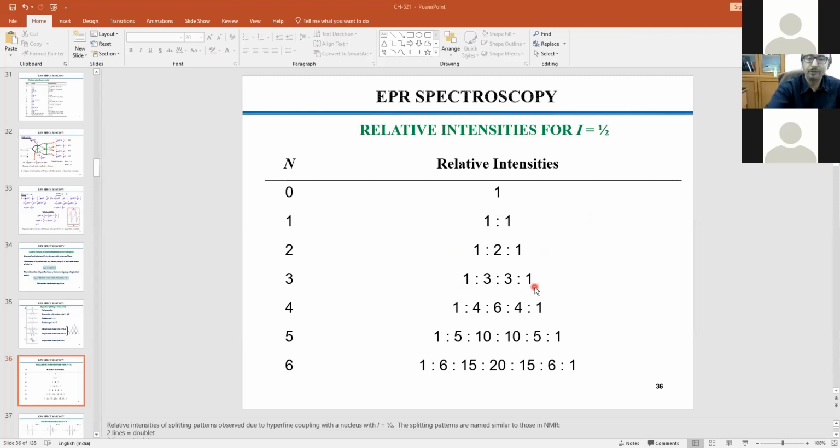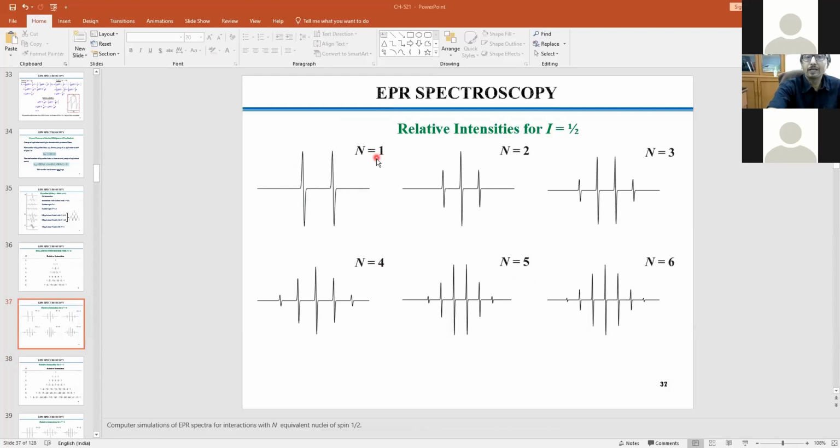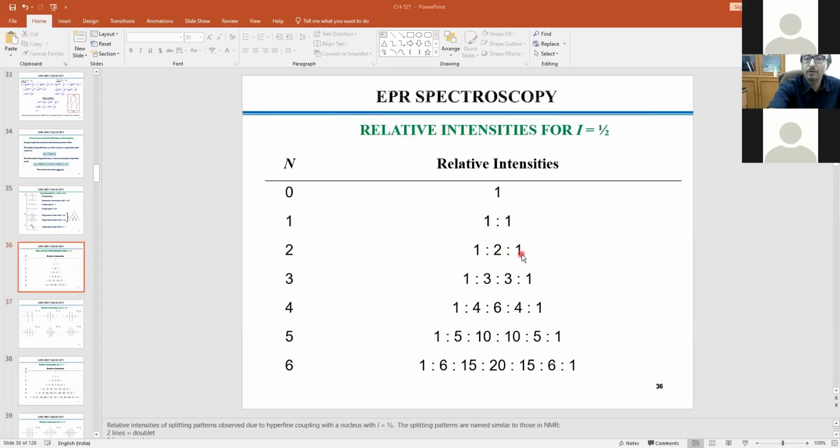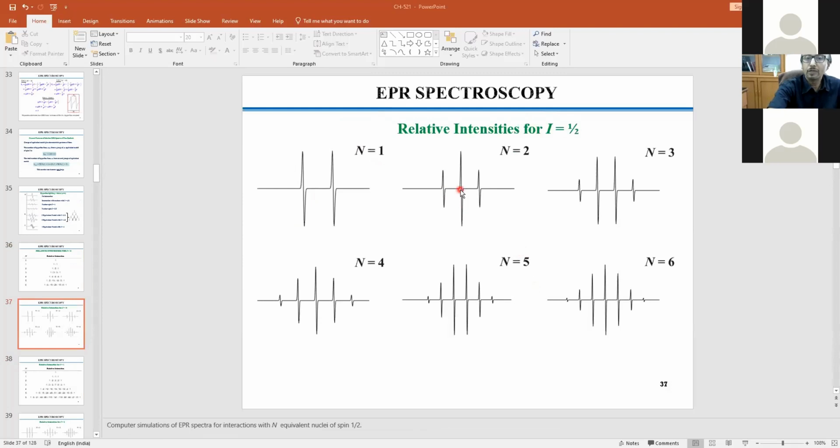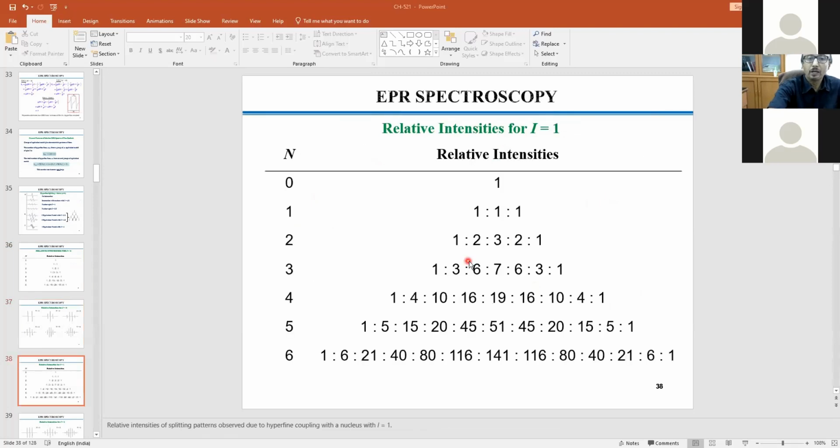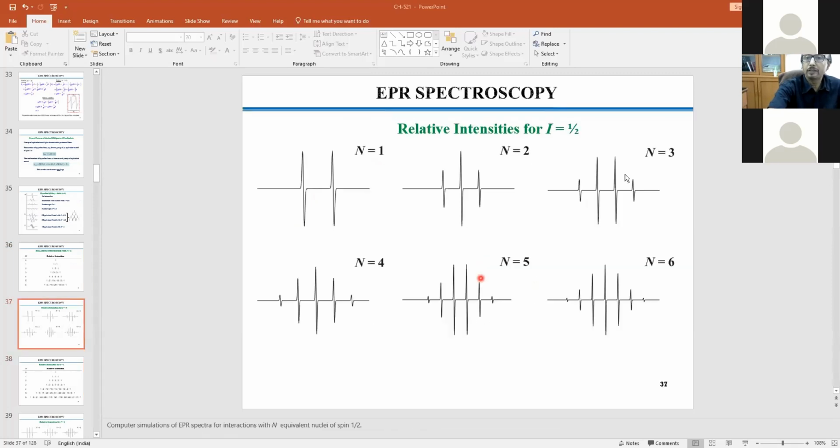I'll explain how it is like this. Similarly, it will look like this. You see the 2 lines, 1:1, 1:2, 2:1, 1:2. All sorts of things are being reflected. For example, you see that 1:2:1. You look at 1:2:1. Then 1:3:3:1. I guess so. That will be n equal to 3.